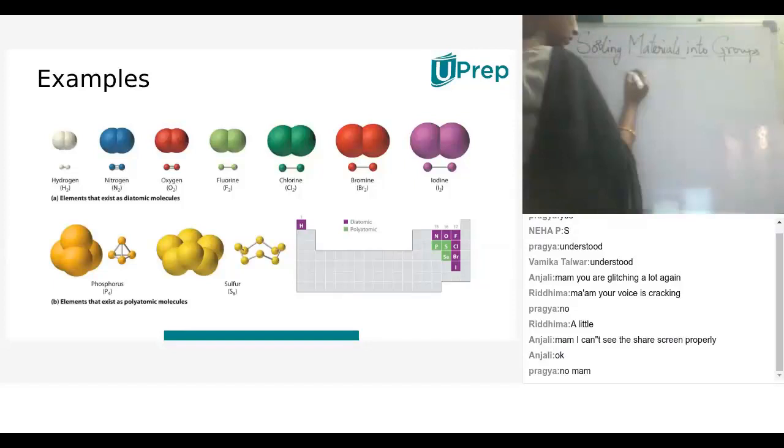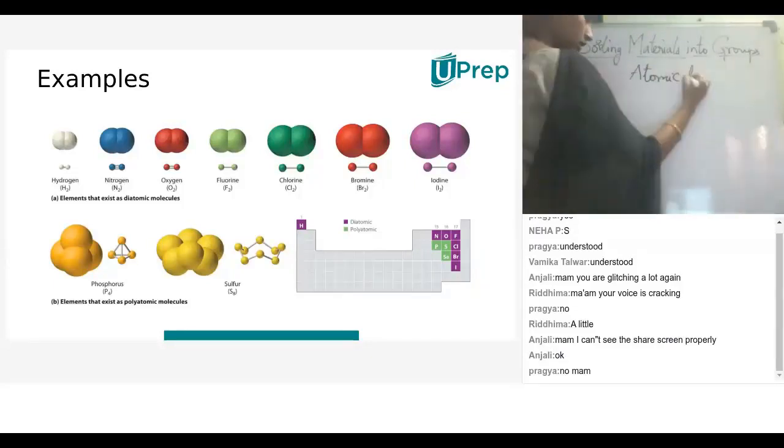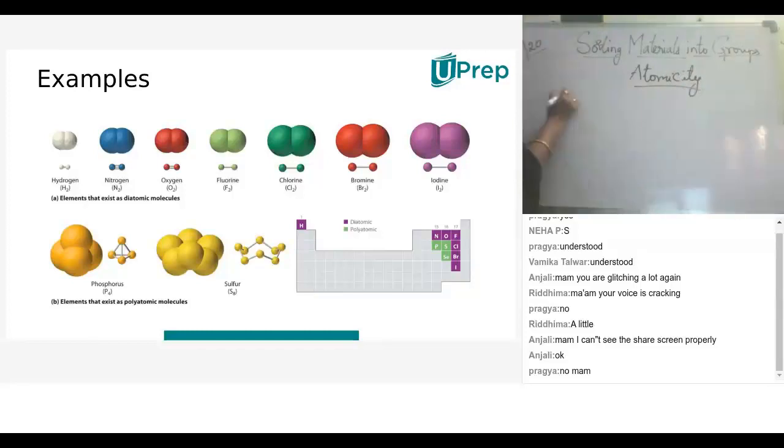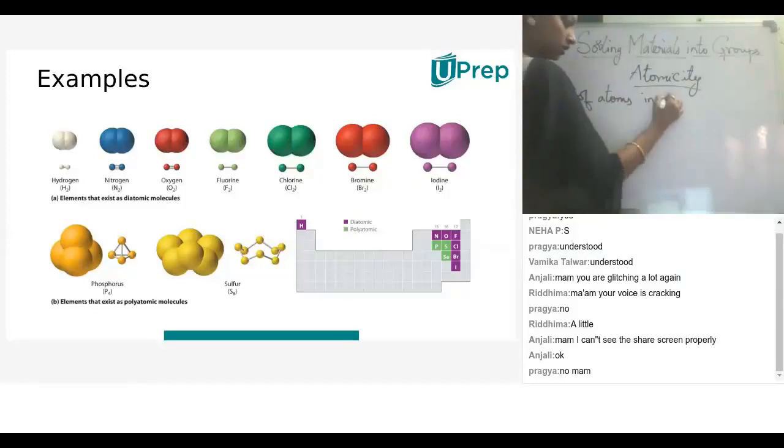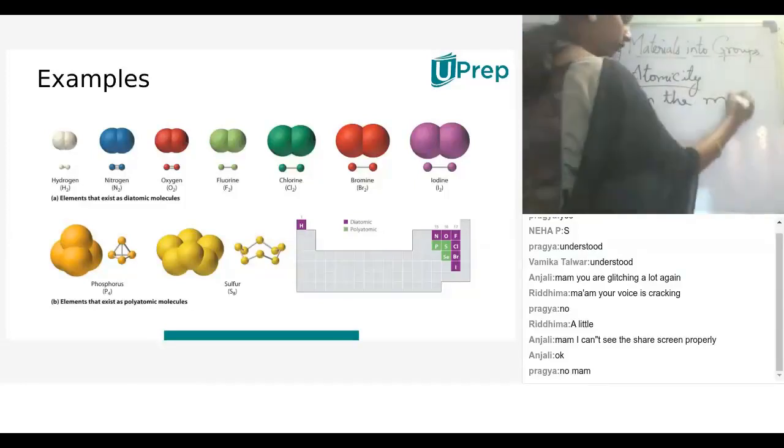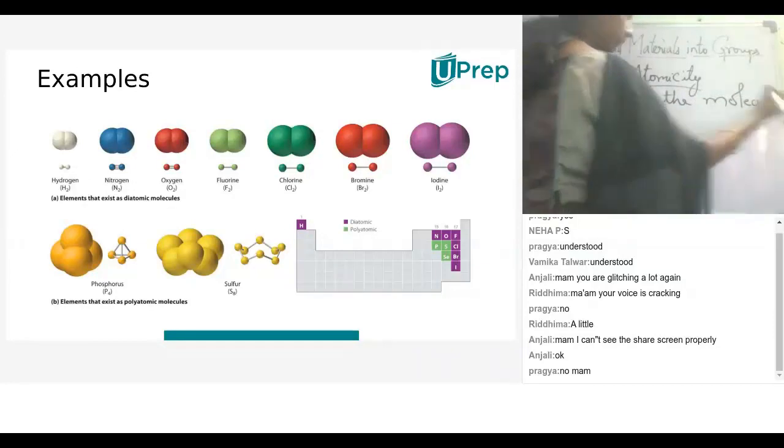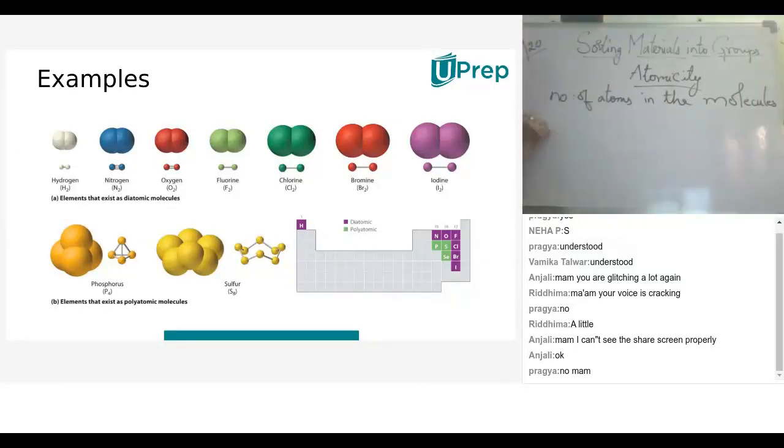So atomicity means the number of atoms in the molecule. Monoatomic means they are always single, they won't combine with their own element. Like helium, they are inert. Helium in the atmosphere is present like He only, and even in the periodic table it is He only. Why? Because they are considered monoatomic, they won't combine with similar atoms or any other atom.